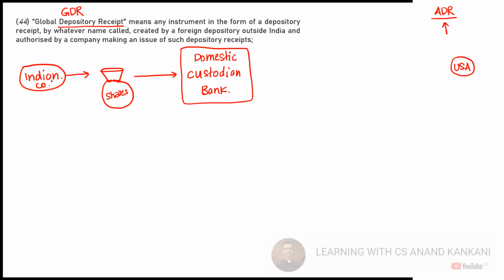To this custodian bank, this Indian company has deposited a bag full of shares. How many shares are here? Let's say there are 1 lakh shares in this bag. These shares are being deposited to the domestic custodian bank. Now, this domestic custodian bank will inform or intimate the overseas custodian bank.